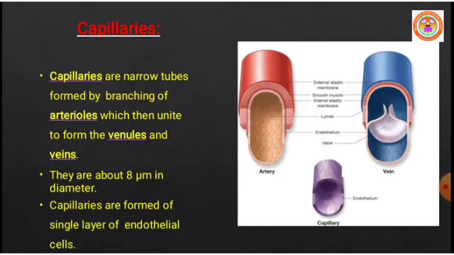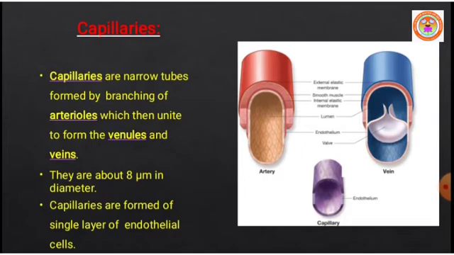What are called capillaries? Capillaries are very narrow tubes formed by branching of arterioles, which then unite to form venules and veins.